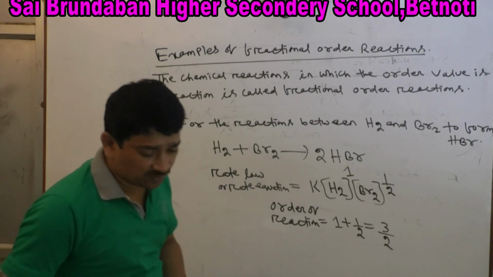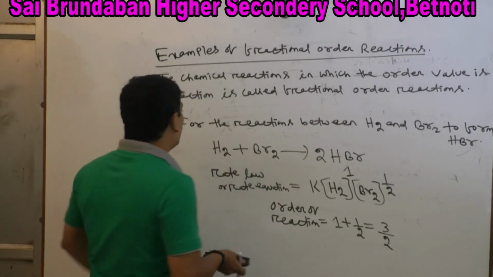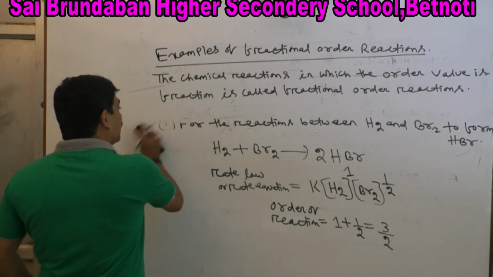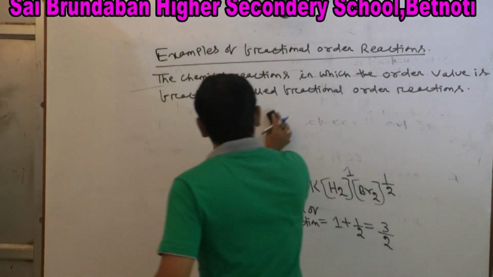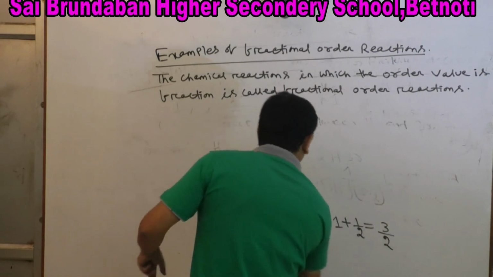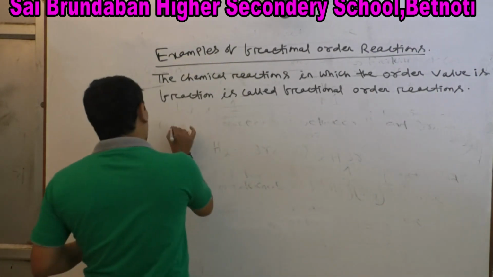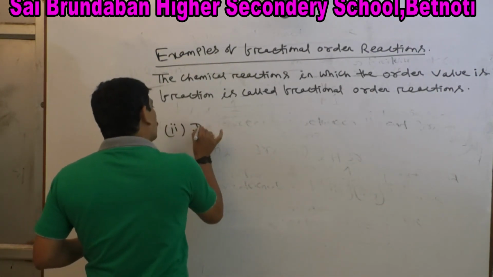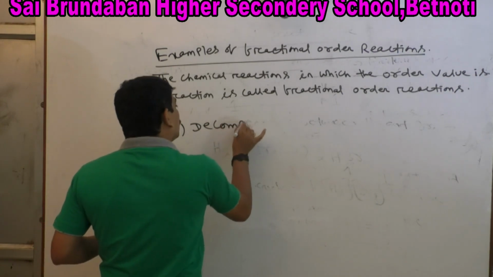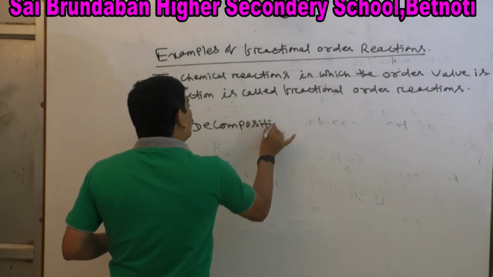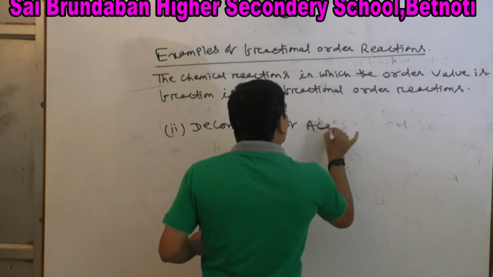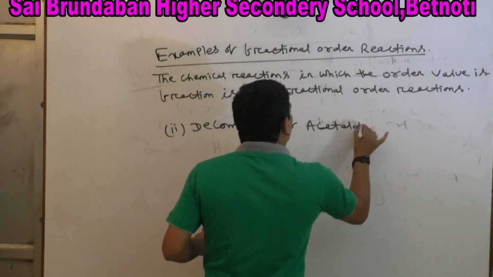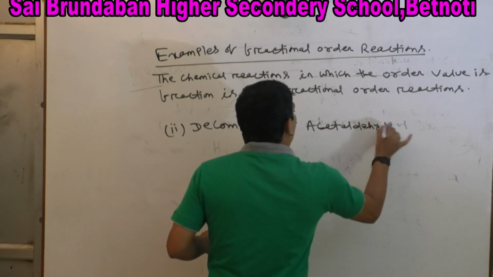Another example, the second example: decomposition of acetaldehyde.